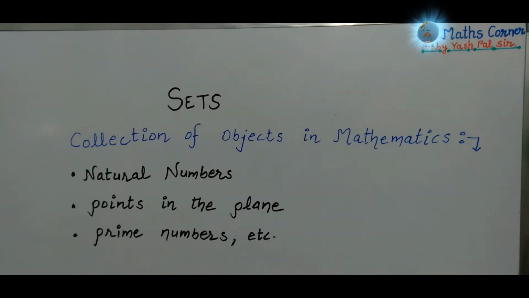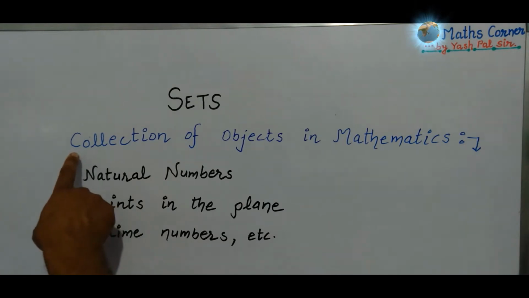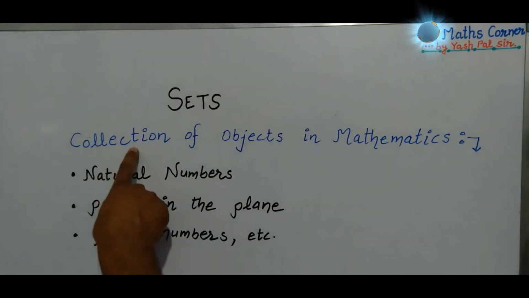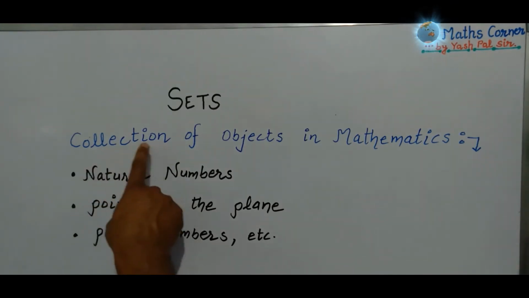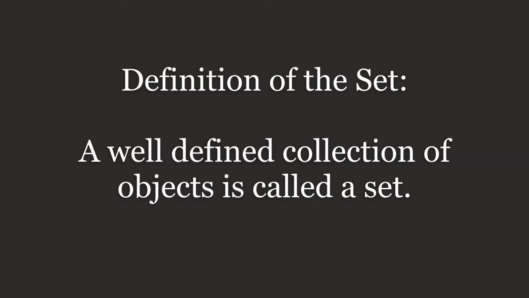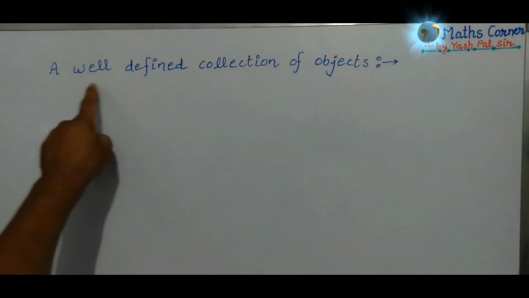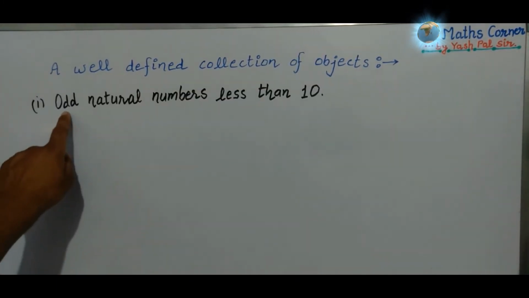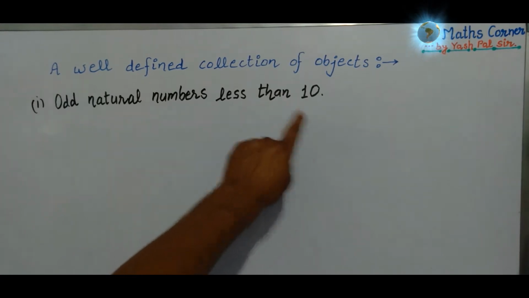Now we shall discuss a well-defined collection of objects, in place of only a collection. Let us consider a few examples here also. Odd natural numbers less than 10.